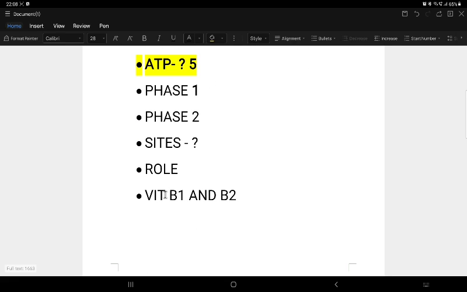Next, I will discuss a few important points regarding the HMP pathway. The main substrate, as we discussed, is glucose 6-phosphate. Glucose 6-phosphate and NADP are utilized, and it is oxidized in the presence of G6PD, which is the rate limiting enzyme.